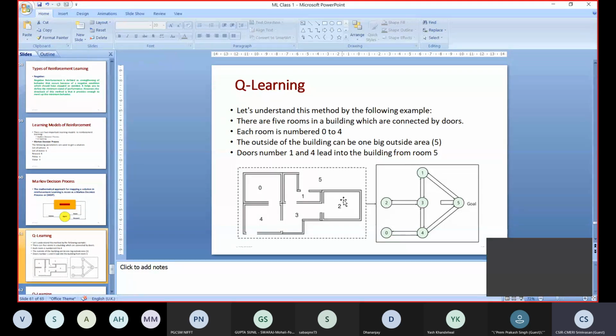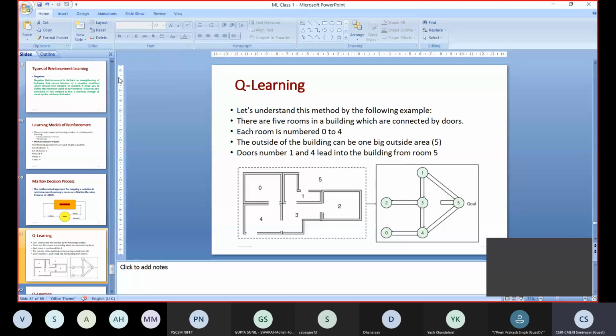It may be your garden. Let us consider 5 is your garden, and 0 to 4 are the different rooms in your house. The outside of the building is the garden, numbered as 5. The doors of room 1 and room 4 lead to the garden, which is 5.